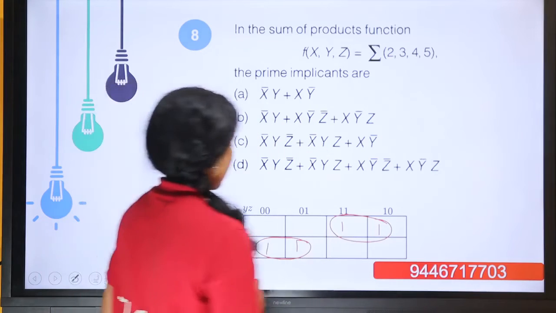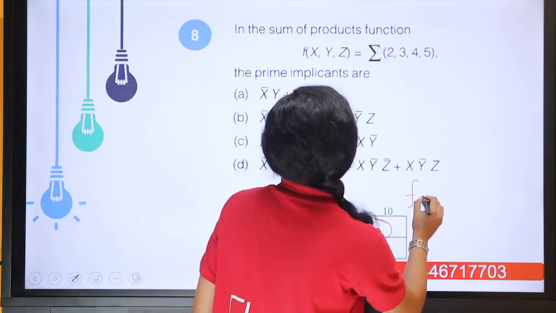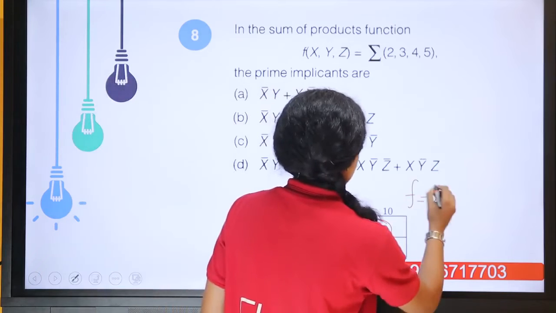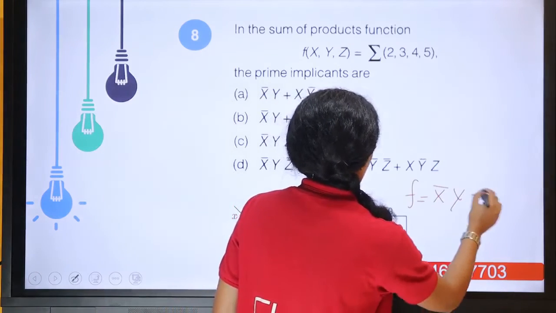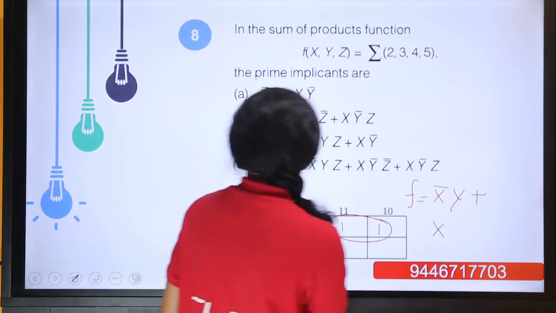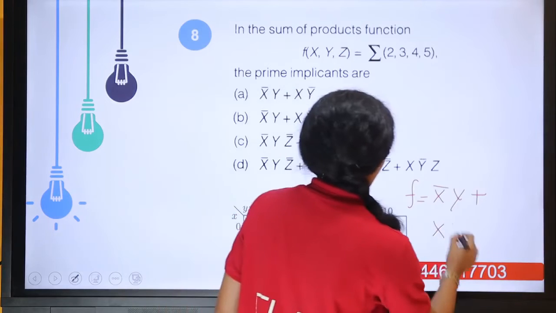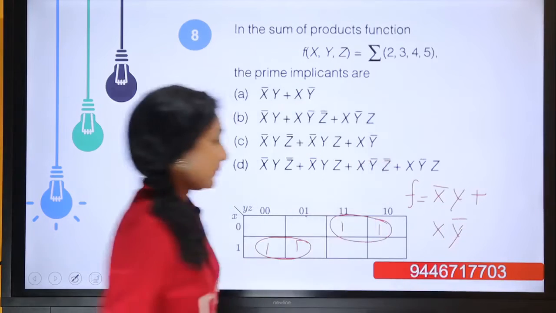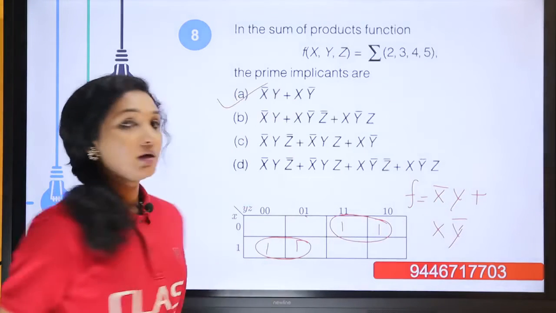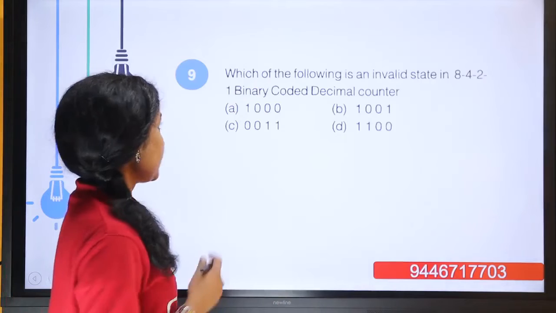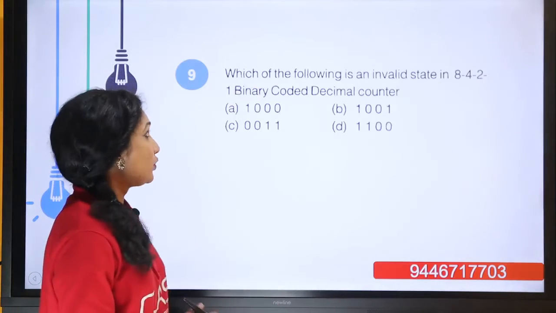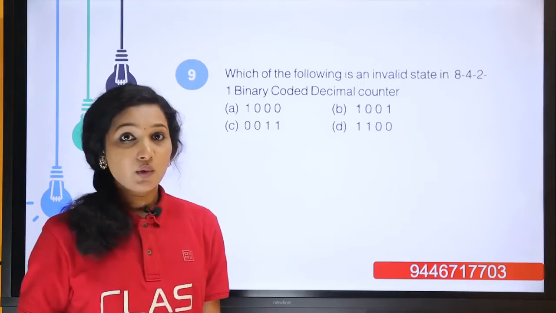So if we solve this, function f will be, here the first group is x bar y or x y bar, becomes x bar y or x y bar. So it is in option A. So moving to the next question. Which of the following is an invalid state in 8421 binary coded decimal counter?